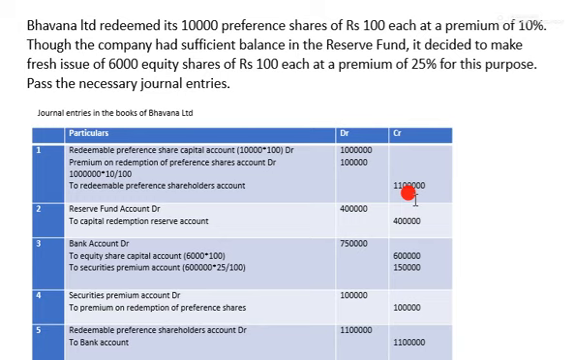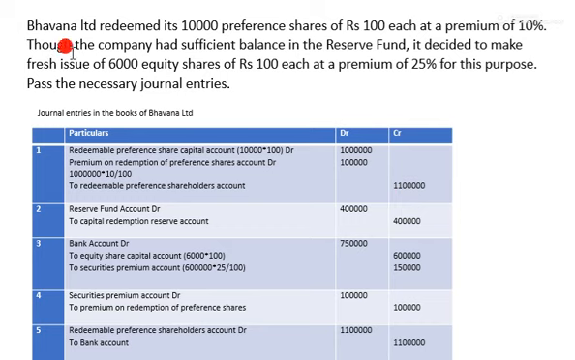Narration: being redeemable preference share capital and premium on redemption of preference shares transferred to redeemable preference shareholders. I repeat once again: being redeemable preference share capital and premium on redemption of preference shares transferred to redeemable preference shareholders.